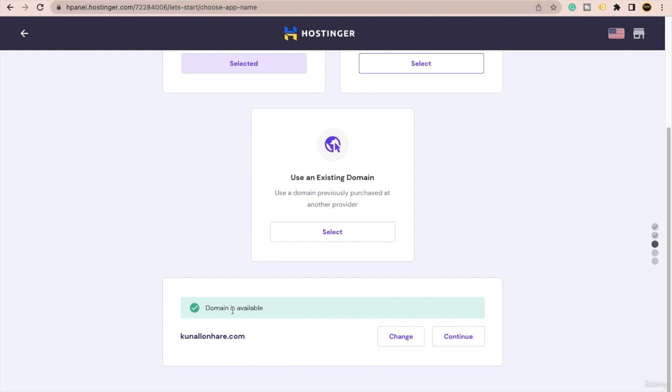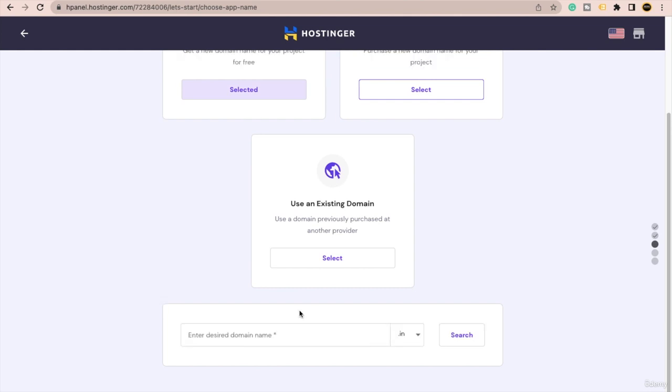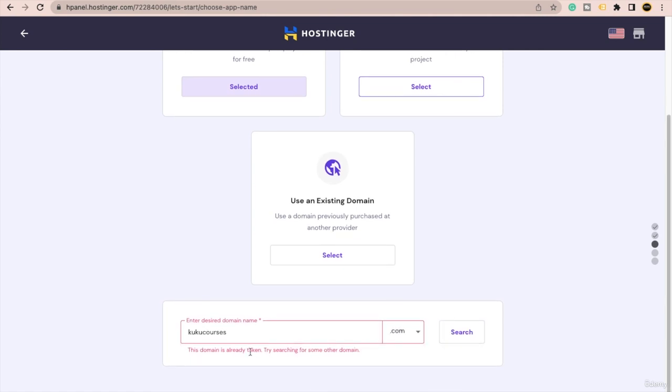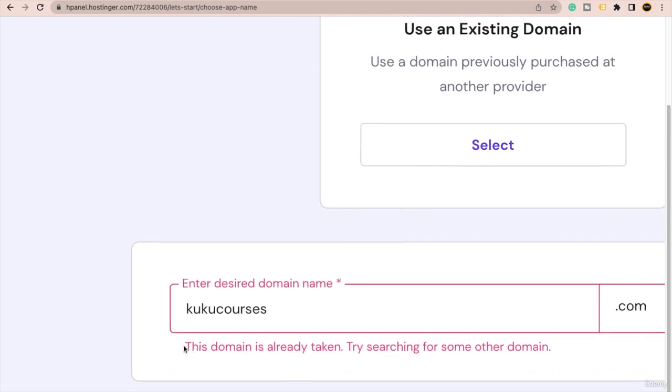So you can see that this domain is available, but for some reason, let's say if I type here cuckoo courses, and if I choose .com, so whatever domain you may search, it can say that this domain is already taken.